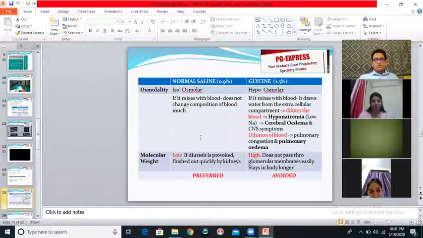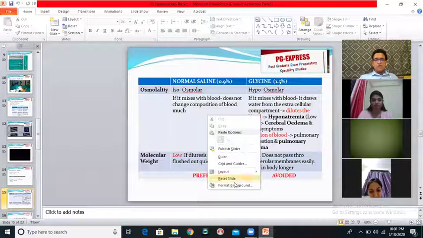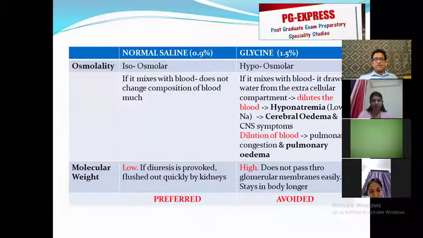So what is the primary difference between normal saline and glycine, and which one is preferred and why? This is another very important slide from the theory point of view. Like I said before, normal saline is isoosmolar.